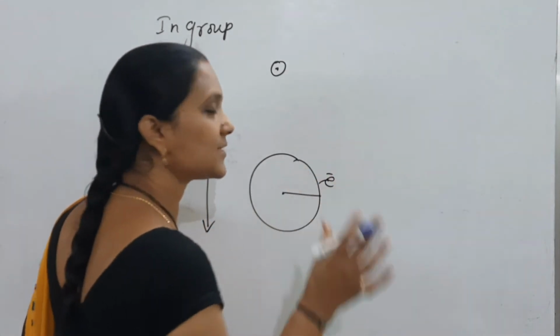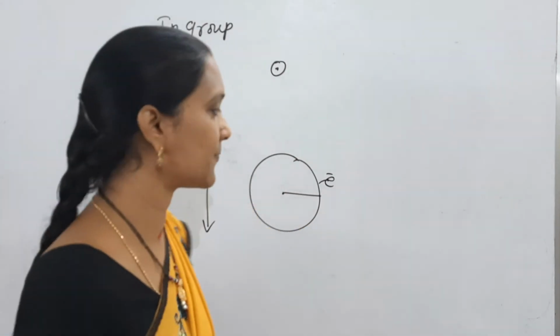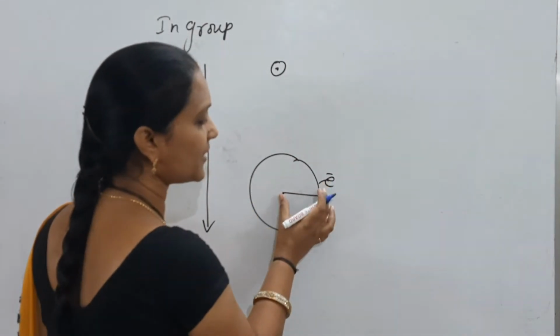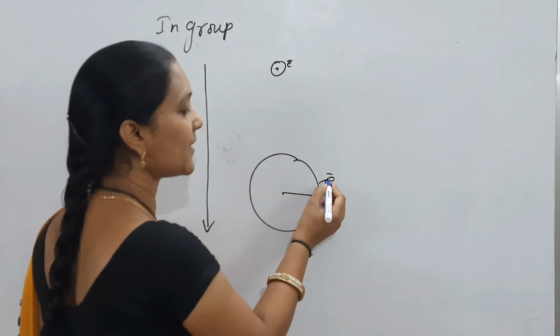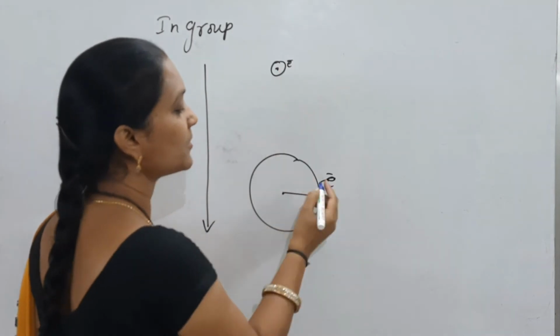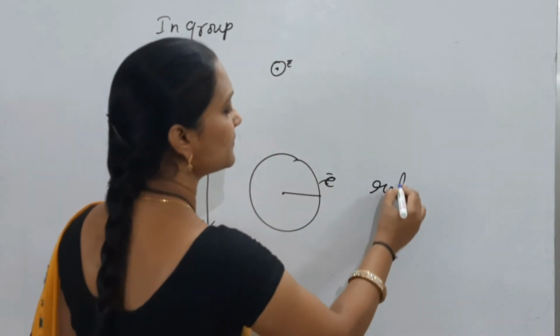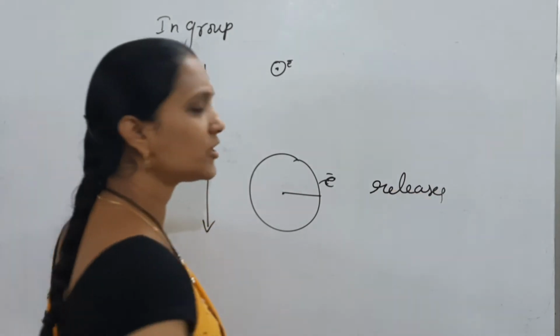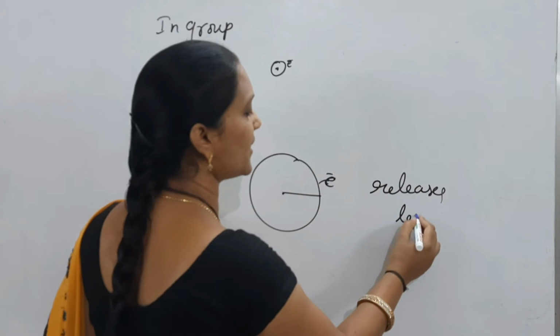Distance is more, which means attraction is less. With less attraction, gaining an electron is difficult here compared to the smaller atom. That's why addition of an electron is a little difficult. Anyhow it gains the electron, but it is not ready to gain it, so it releases less energy.